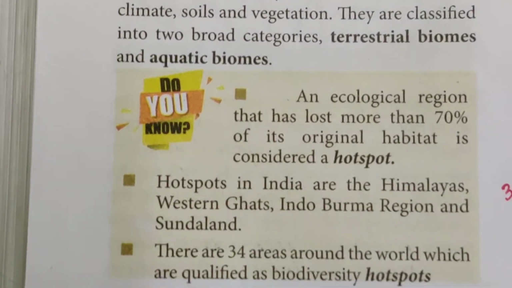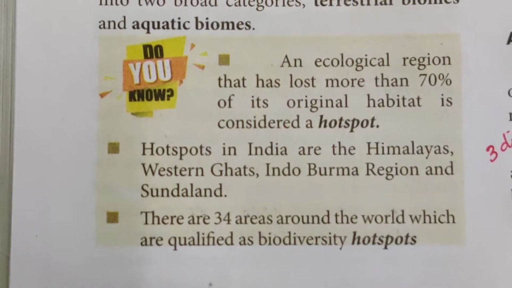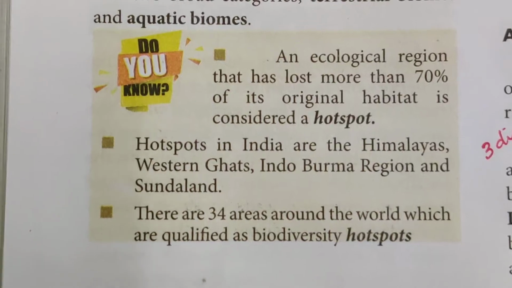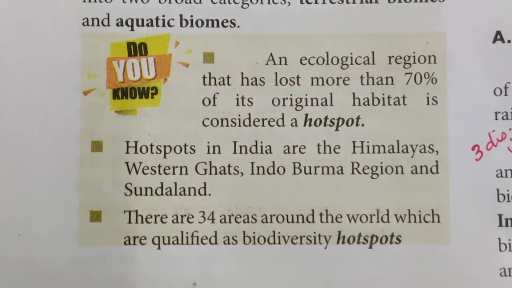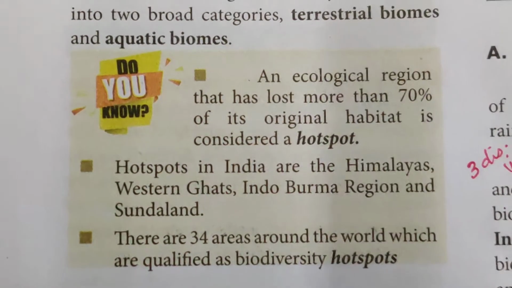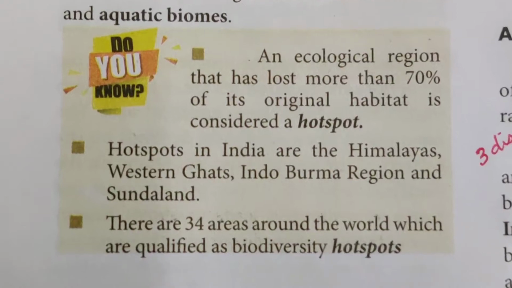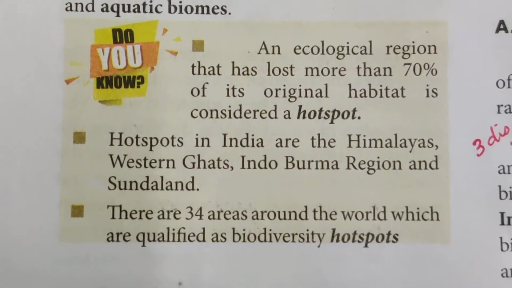Look at the example. Do you know? An ecological region that has lost more than 70% of its original habitat is considered a hotspot. Hotspots in India are the Himalayas, Western Ghats, Indo-Burma region and Sundaland. There are 34 areas around the world which qualify as biodiversity hotspots.